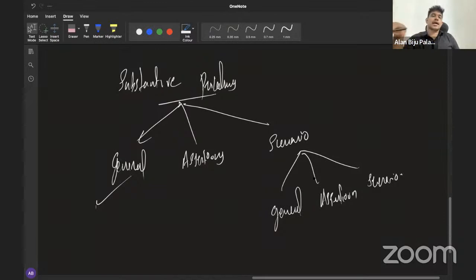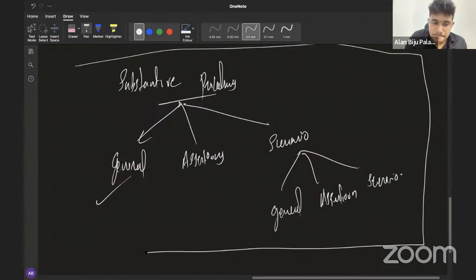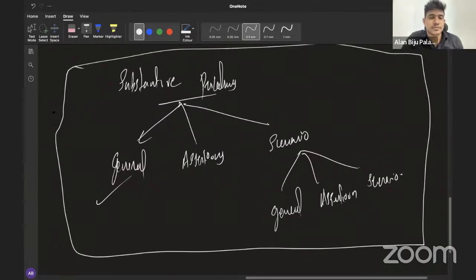So these are the total categories of substantive procedures that will be asked in your exam. I hope you've got an overall idea on what types of substantives will be tested in your exam. Is that clear, everyone? Yes, sir. All right.